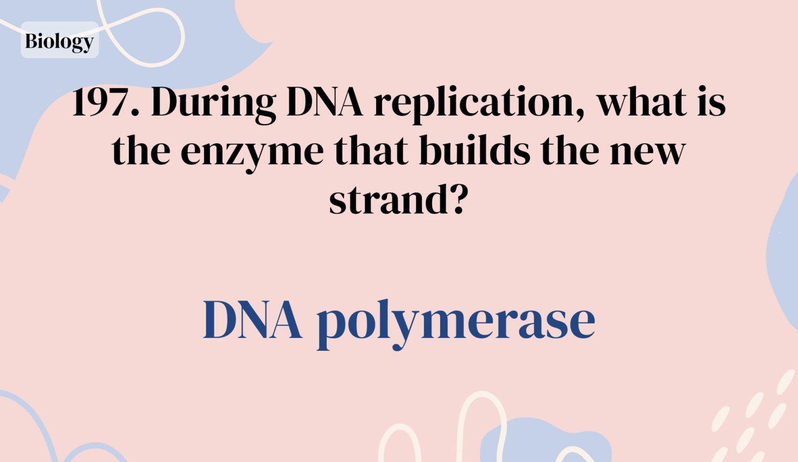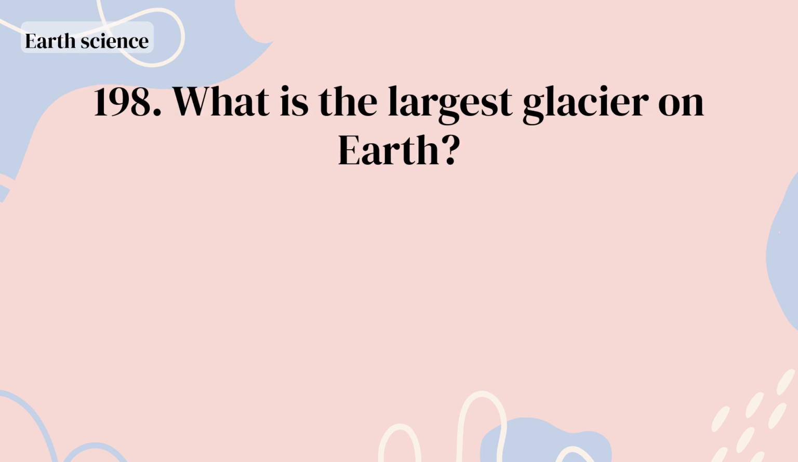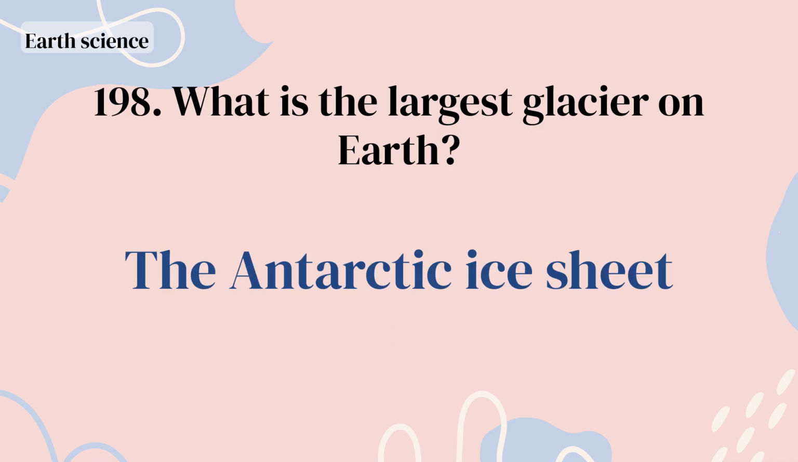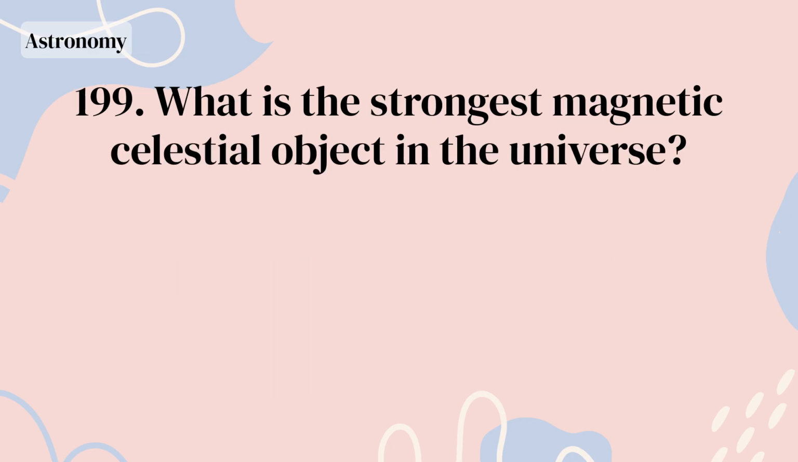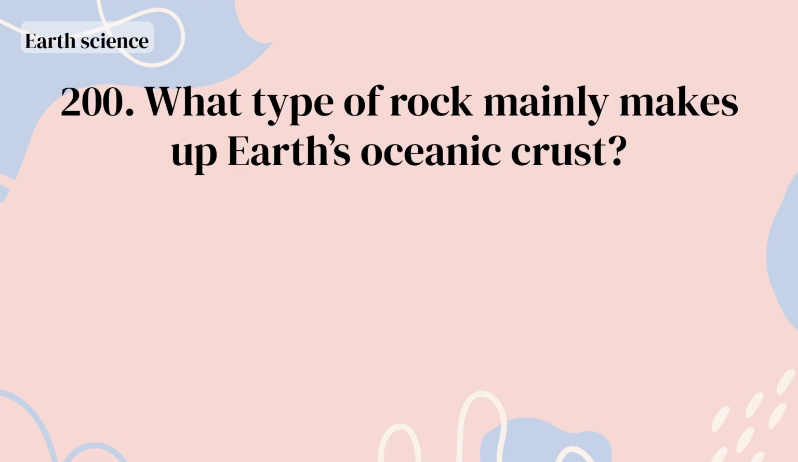DNA polymerase. What is the largest glacier on Earth? The Antarctic ice sheet. What is the strongest magnetic celestial object in the universe? Magnetar. What type of rock mainly makes up Earth's oceanic crust? Basalt.